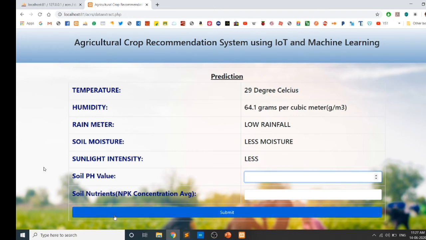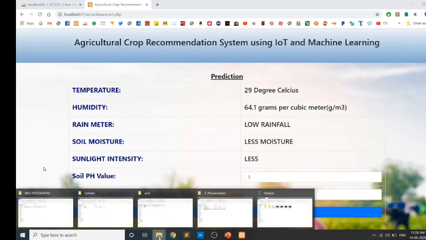As a sample, we can enter 5, and next we can enter the concentration. It could be 4 or 5, anything based on data. A good NPK index value would be 8, for all crops to grow efficiently. Up to here the work of the database is completed, after which we will be sending this data to a trained machine learning model. We can see that here.